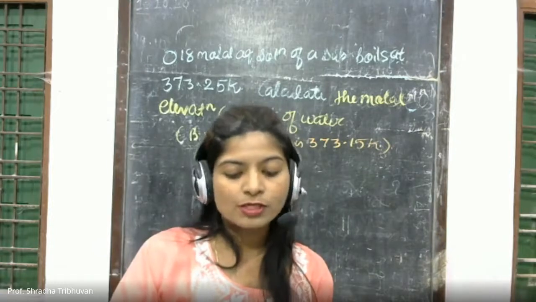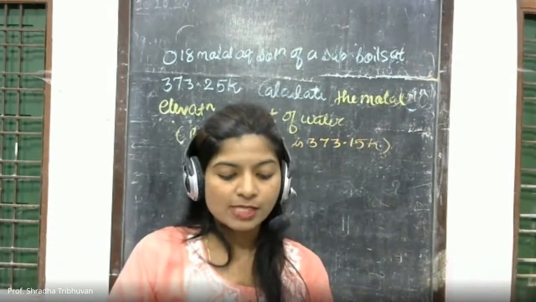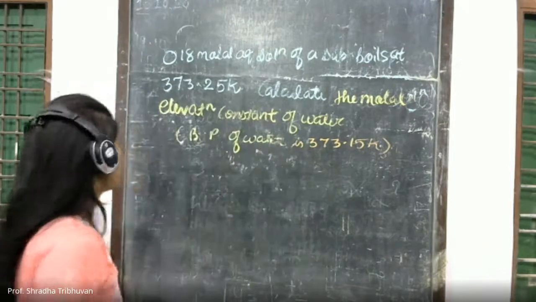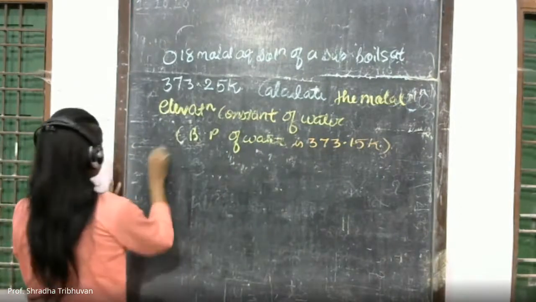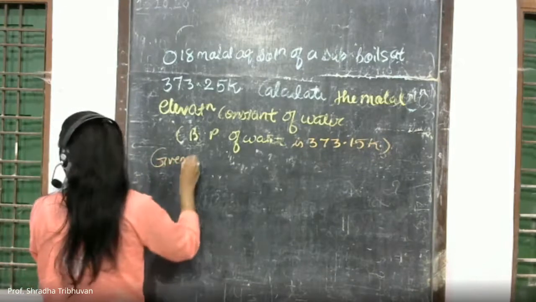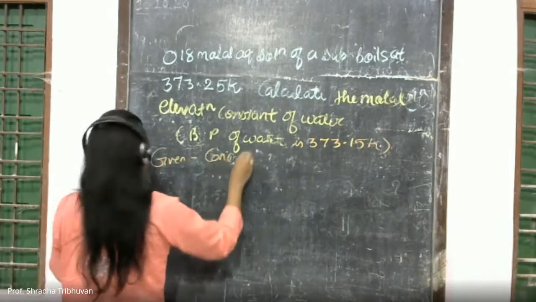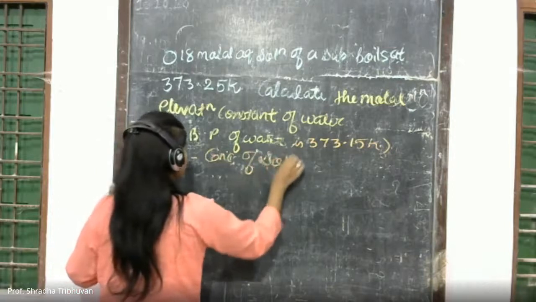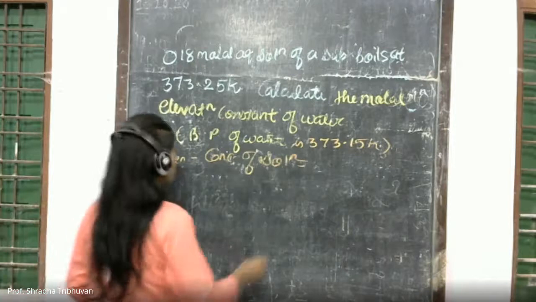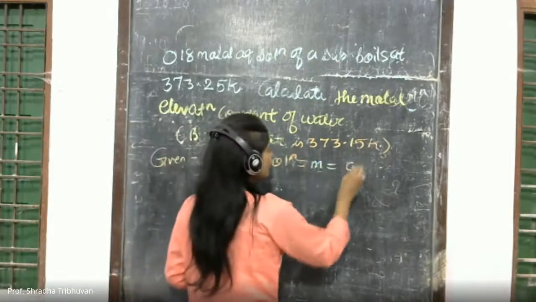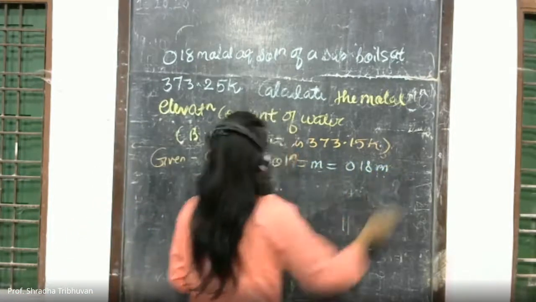Boiling point of water is already given to you. So now see, concentration of solution is given. What all is given to you? First you write that. Concentration of solution, that is molarity, small m, which is equal to 0.18 molar.